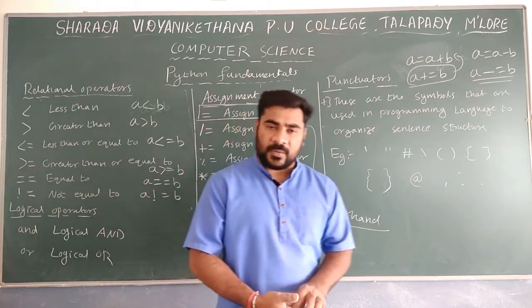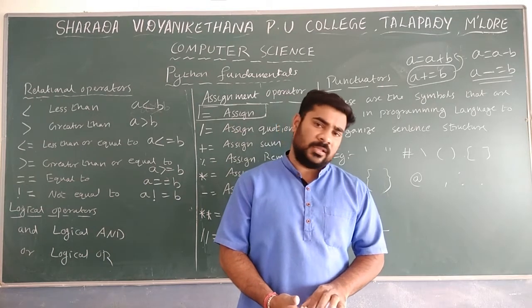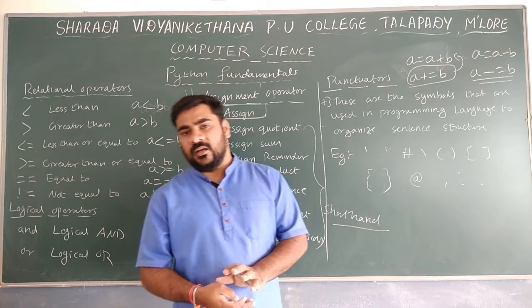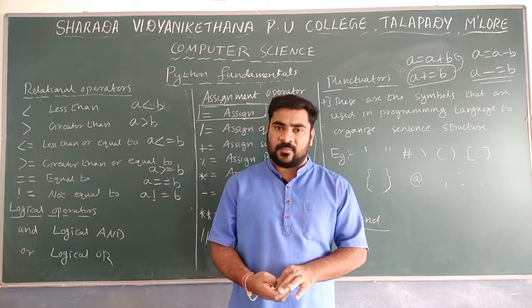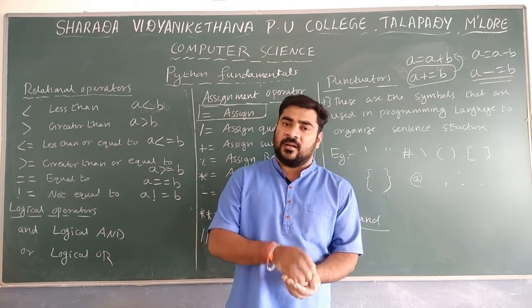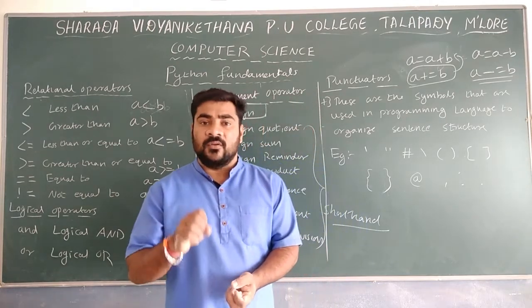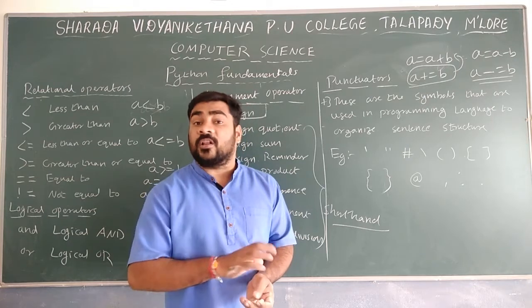Different types of punctuators we use in a Python program. The punctuator should be recognized by the Python program. Python should recognize the particular punctuator which we are using. All that type of punctuators we can use in a Python program, not all the punctuators.